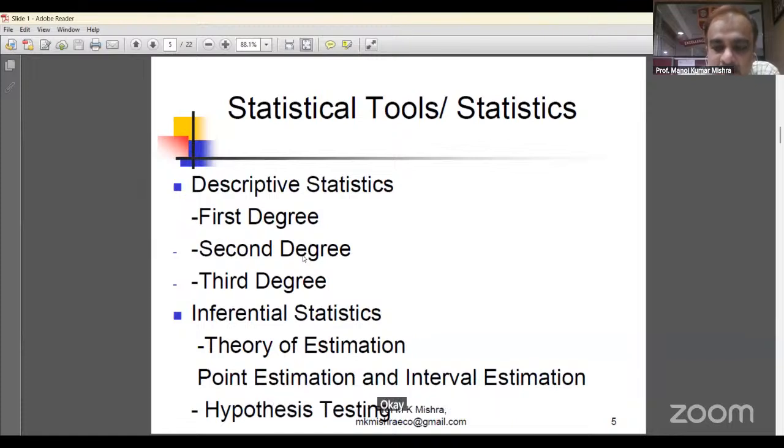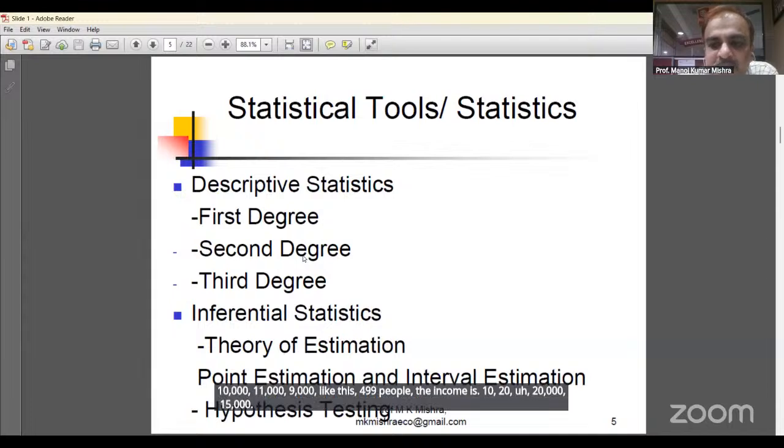Suppose there are 500 people in a village and you are going to study the prosperity of the 500 people. For 499 people, the incomes are 10,000, 11,000, 9,000, 20,000, 15,000, 12,900, like this.